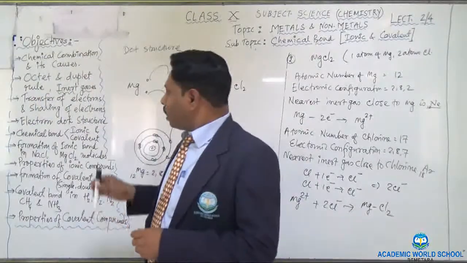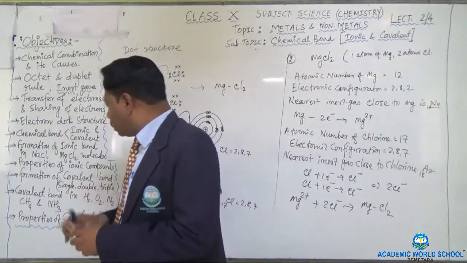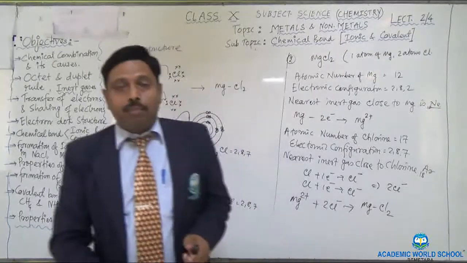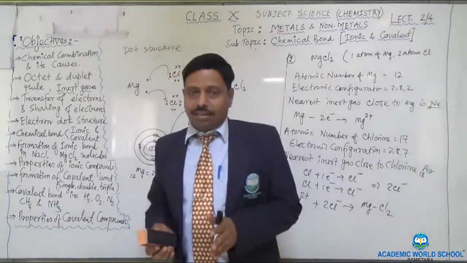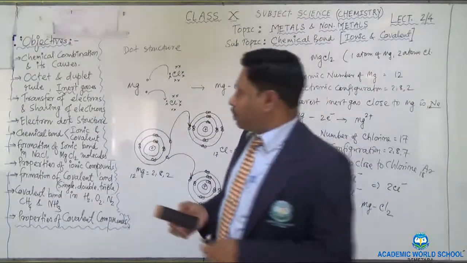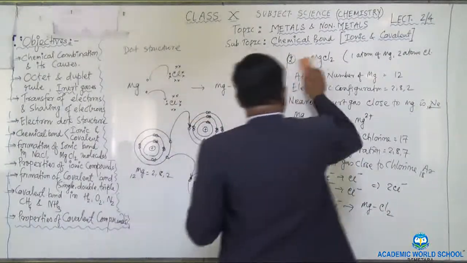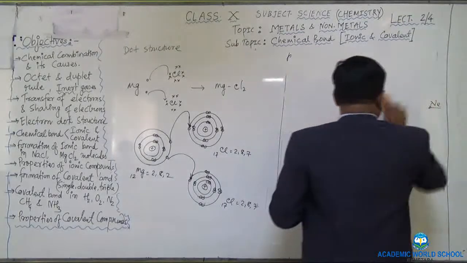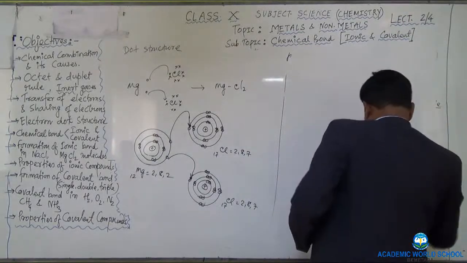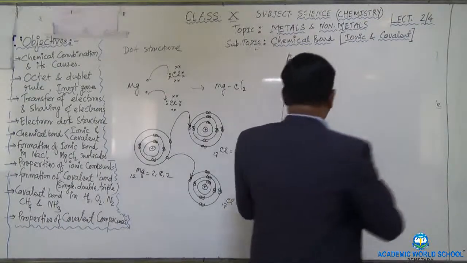Now, after that I will tell you the properties of ionic compounds. The compounds in which an ionic bond exists are known as ionic compounds. So what are the properties of the ionic compound? Let me write it down. You also write down with me. Properties of the ionic compound.